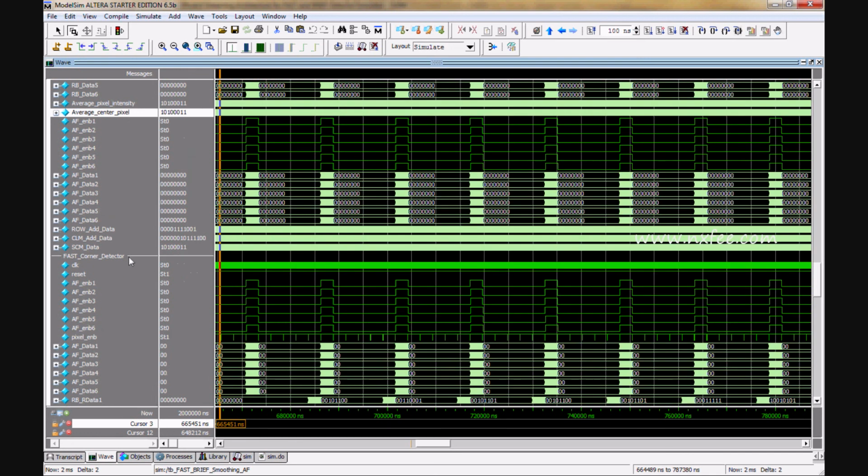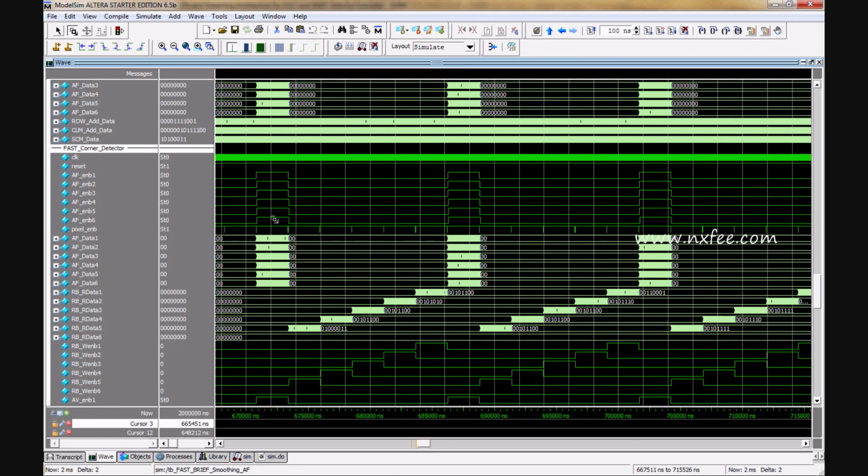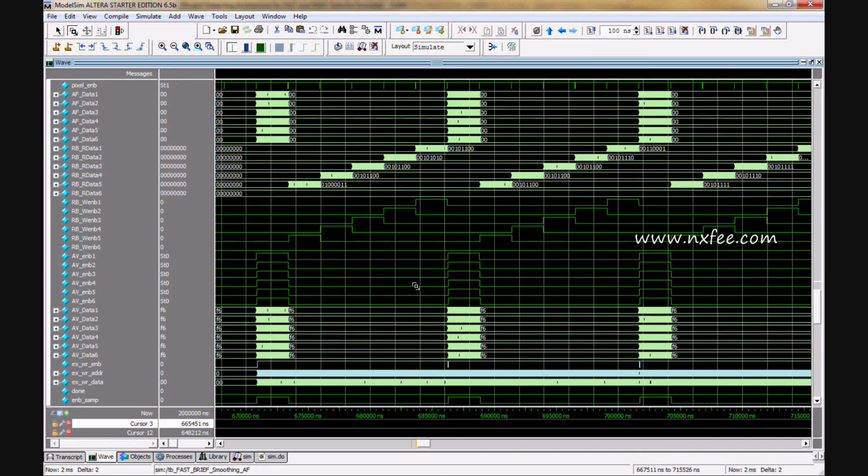And the FAST corner detector will receive the value again from the support of row buffer 6. It will reprocess the architecture one by one. So it will receive here and process one by one, so 0, 1, 2, 3, 4. It will calculate the brightness and darkness in the image smoothing method, and it also writes the data to the memory. Again, the writing operations of the memory.